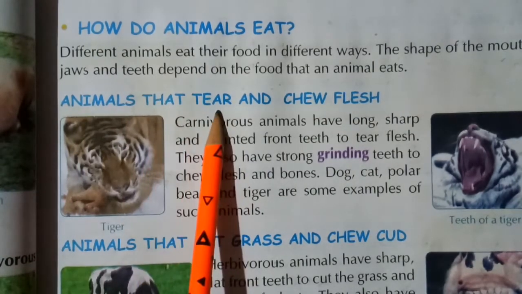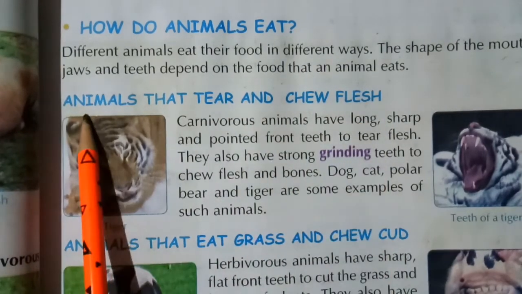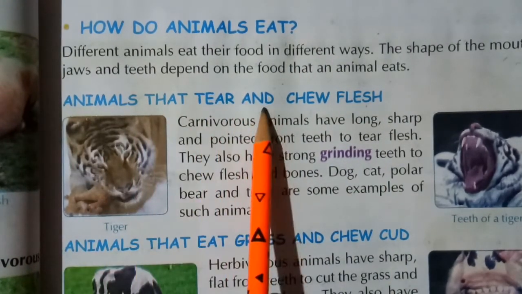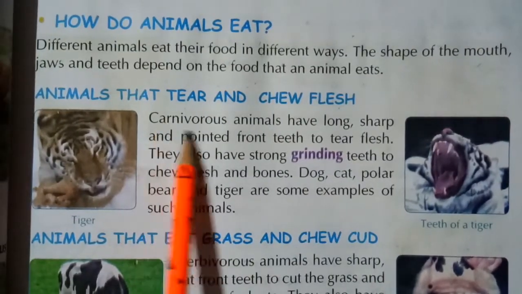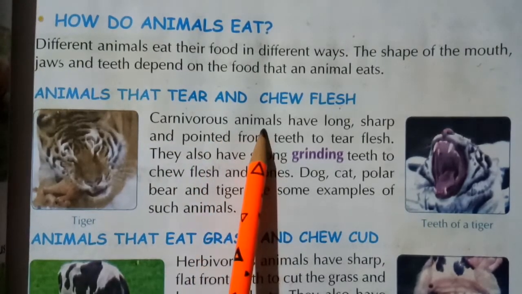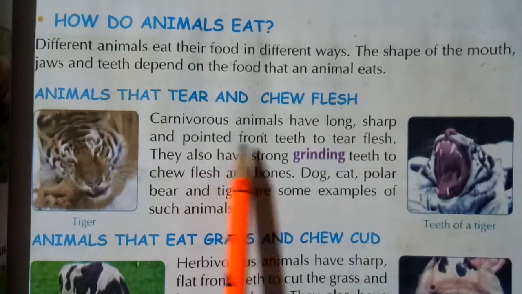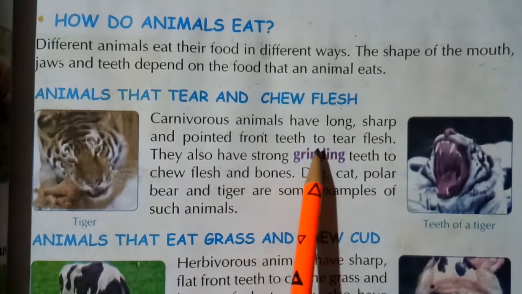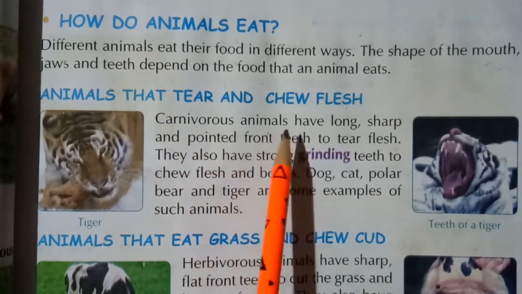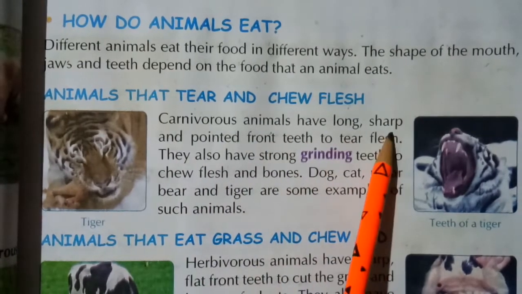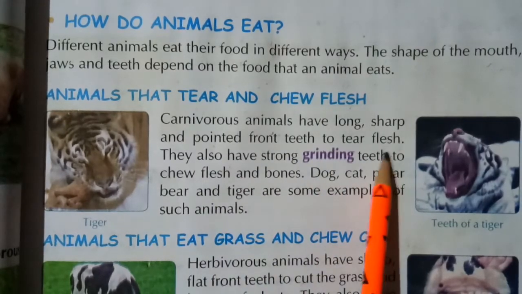Animals that tear and chew flesh. Carnivorous animals have long, sharp and pointed front teeth to tear flesh.